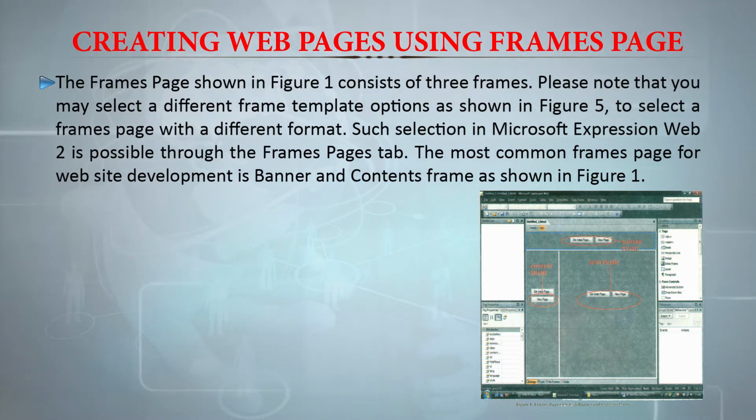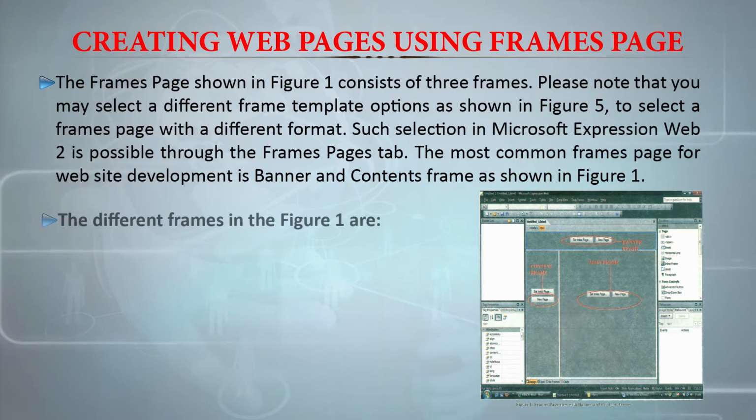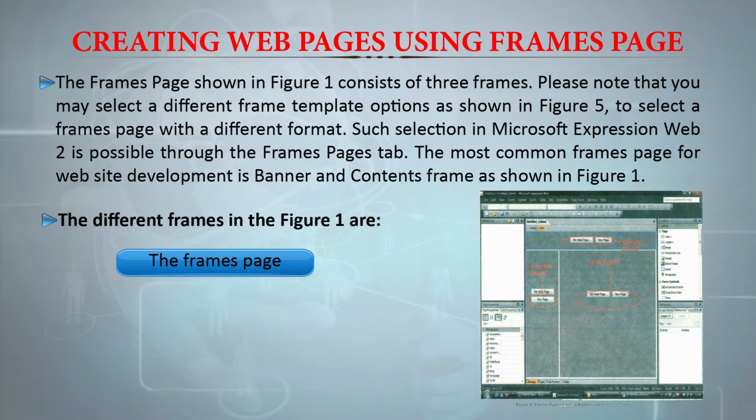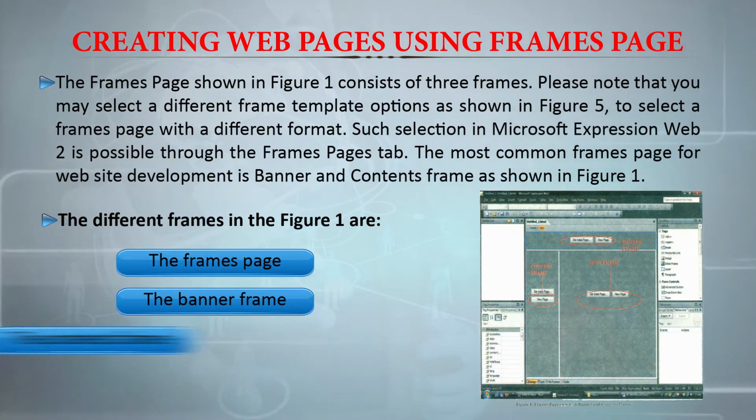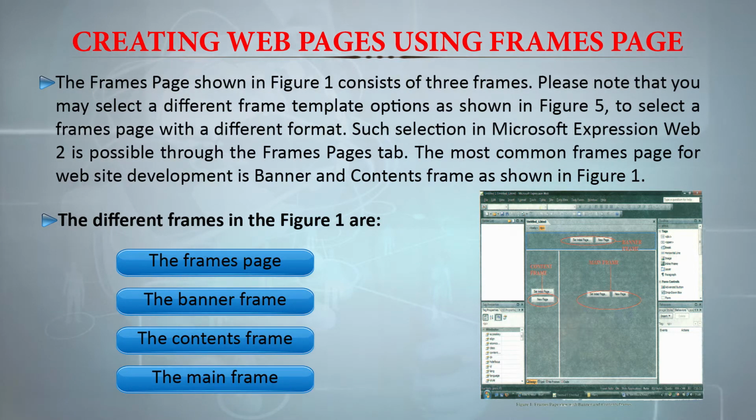The most common frames page for website development is banner and contents frame, as can be seen in the image. The different frames in the image are: one is banner frame, the other is contents frame and the other is main frame. Also, in the earlier discussions, we have designed a sample web page. It was created without using frames. So let us try to create the same website but with the help of frames, so that you will easily distinguish between a website without frames and with frames.